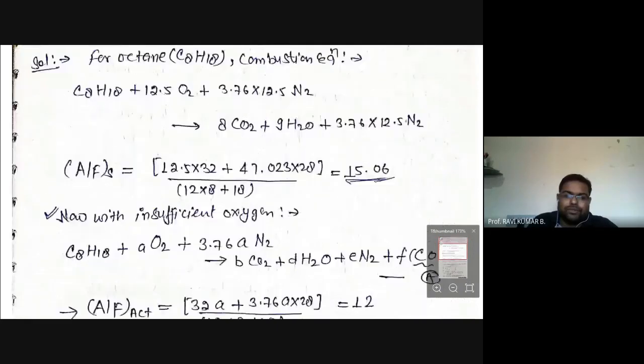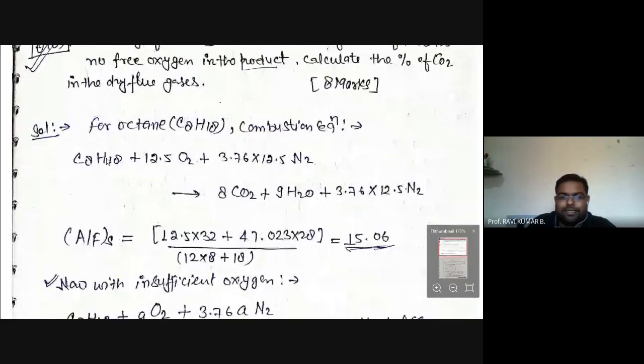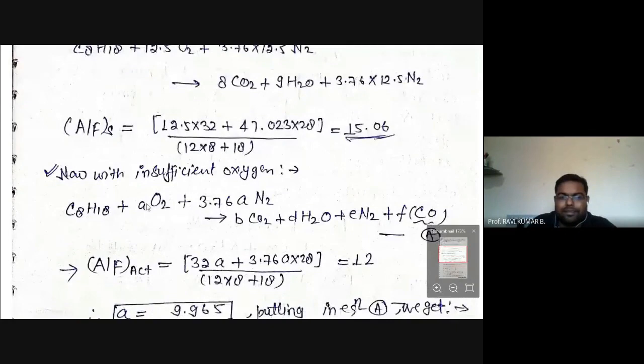So with insufficient oxygen, we don't know exactly how much oxygen is there, because oxygen is not sufficient enough to carry out the complete combustion. So we can write the same chemical equation as C8H18 plus a times of O2 plus 3.76 a times of N2, and finally when we are writing here, apart from CO2, H2O, N2, there will be a CO term, that is carbon monoxide will be present, because it's not a complete combustion.